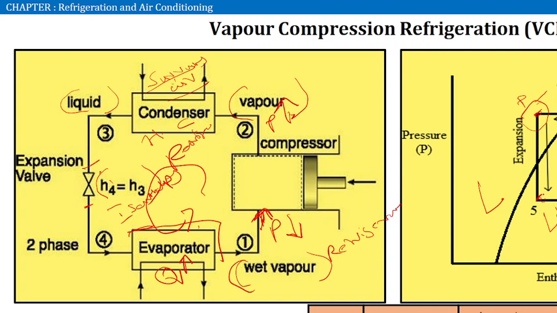Then inside the evaporator, it will absorb heat from the surroundings and become vapor, mostly wet vapor, which is in this line. Then we move on to the top. So this is the working of vapor compression refrigeration.